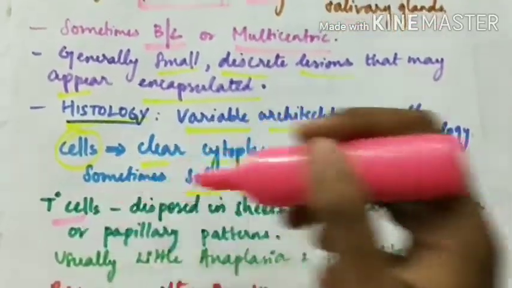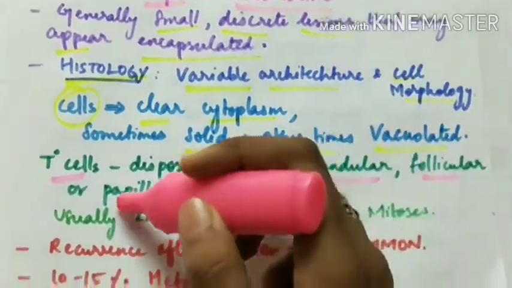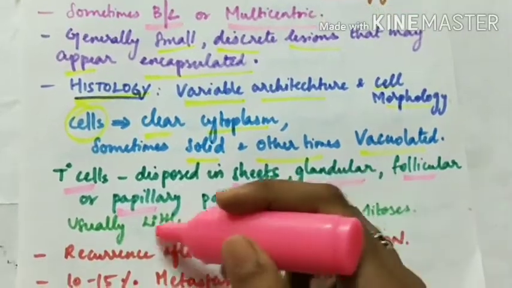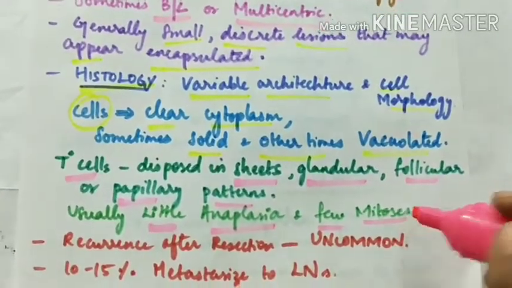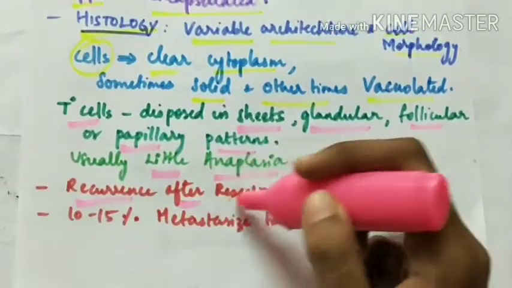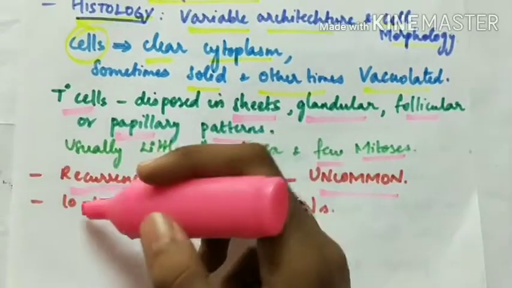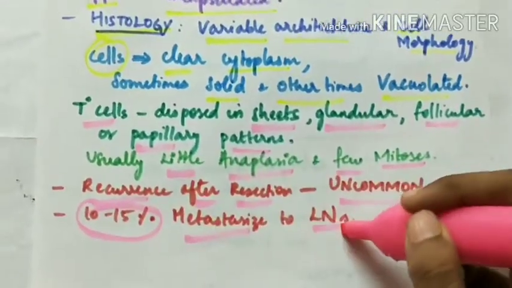The tumor cells are disposed in sheaths, glands, follicular or papillary patterns. There is usually little anaplasia and few mitoses. The recurrence after resection is uncommon in acinic cell carcinoma, and about 10 to 15% metastasize to the lymph nodes.